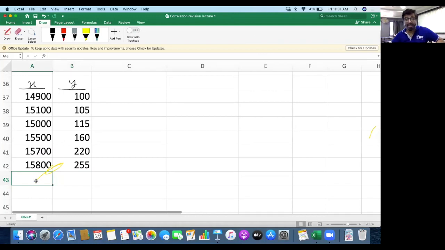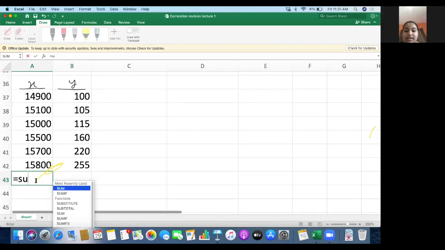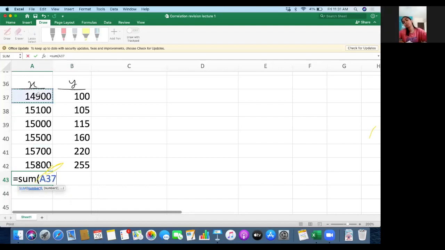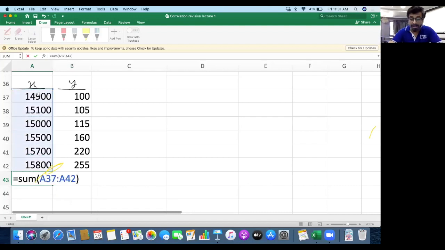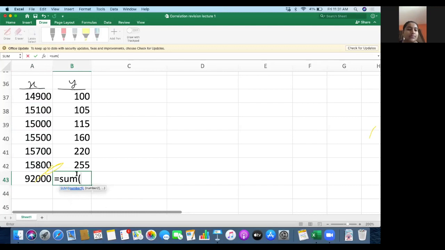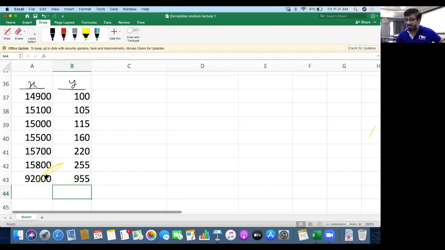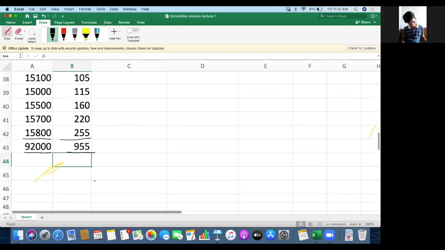All of you have the calculators ready with you? So all of you obtain the totals of x and y. Do you get the total of x as 92,000? Yes, sir. And the total of y comes to 955. Yes, sir. Anyone still doing these totals? Raise your hand or let me know. I'll wait for you all. Has everyone done with these totals? Yes, sir. Anyone who is not done will inform it to me.